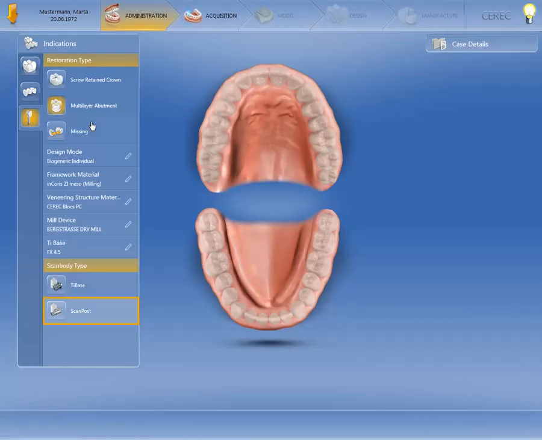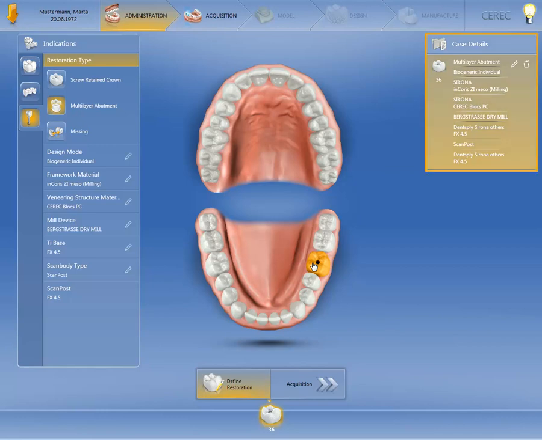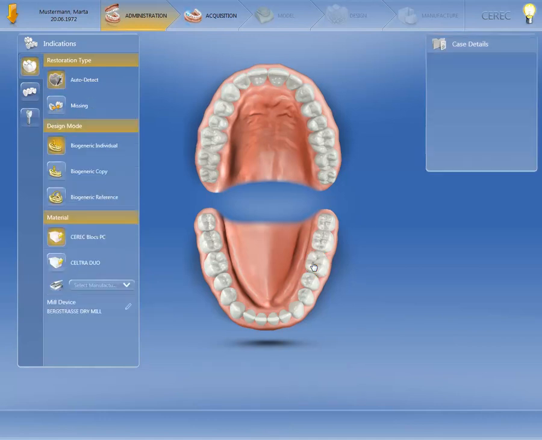We select the scan post, and then the position in the odontogram. The window Case Details provides an overview of the options selected. Next, we look at how a screw-retained crown is created.